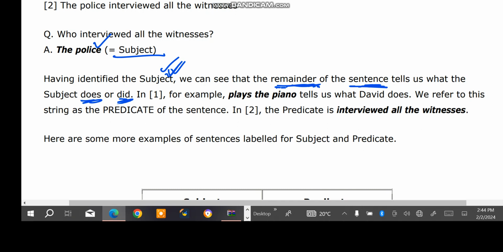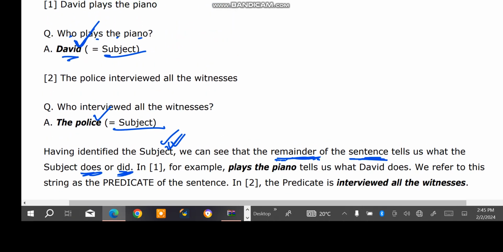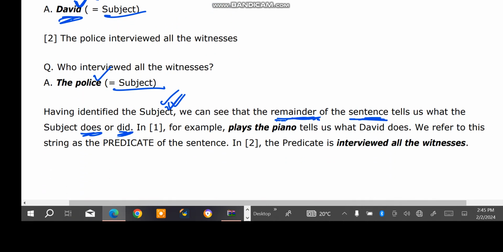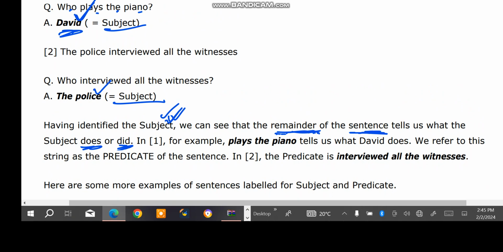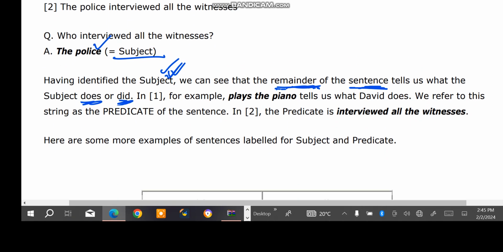For example, plays the piano is an action performed by the subject David. Plays the piano tells us what David does.